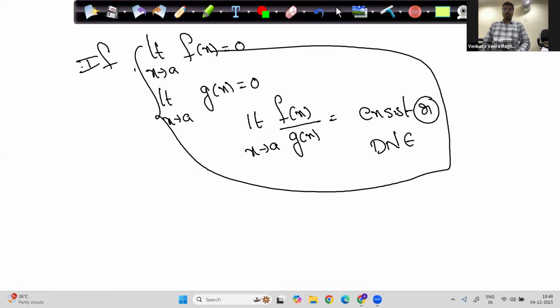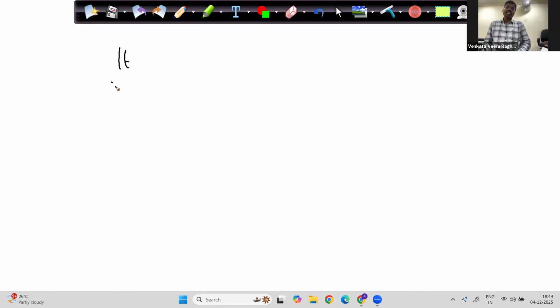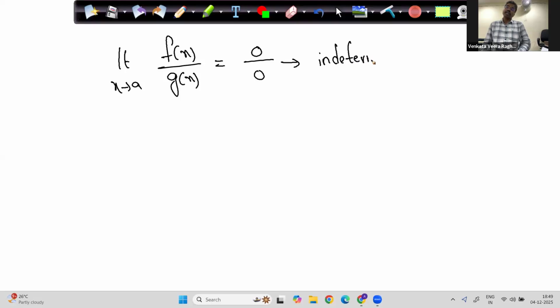Okay? Can I move on? Please tell me. If I'm running off, I'll go slower. If not, can I move on? Yes, sir. Now, both are 0. So limit x tends to a of f(x) by g(x) takes the form 0 by 0. What is this form called? Indeterminate form. Please write this: 0 by 0 is called indeterminate form.